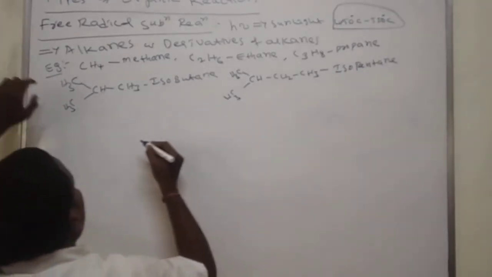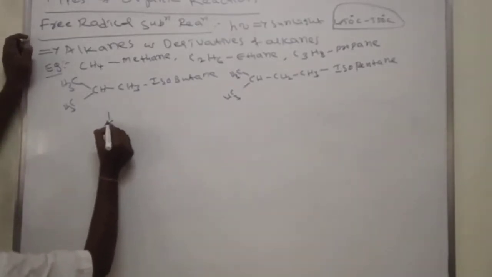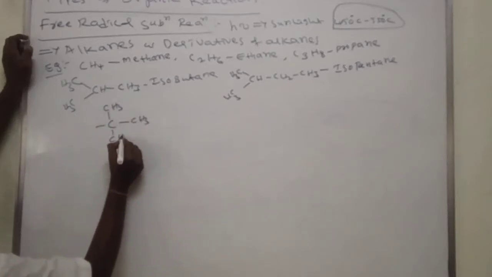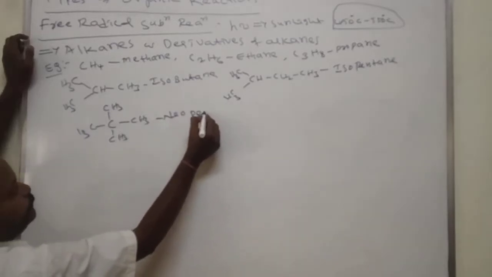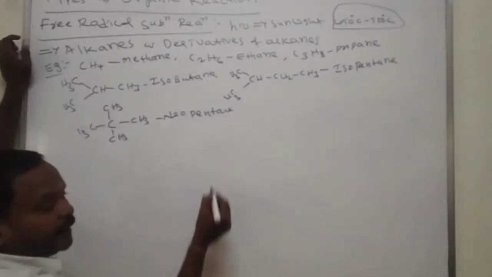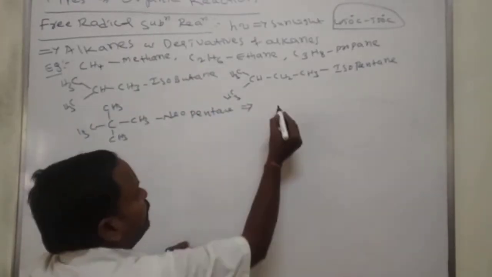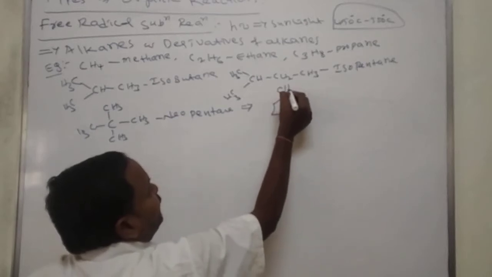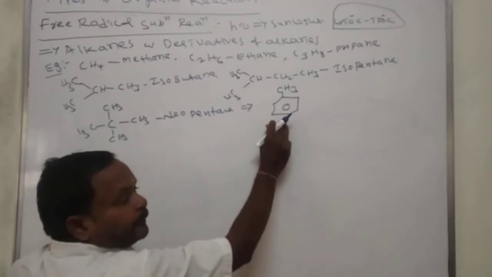Here I am taking one more, neopentane, with CH3 groups. All these are alkanes. Now a derivative of alkane: so many are there, but I am taking only one, benzene with a CH3 group. How does it form?